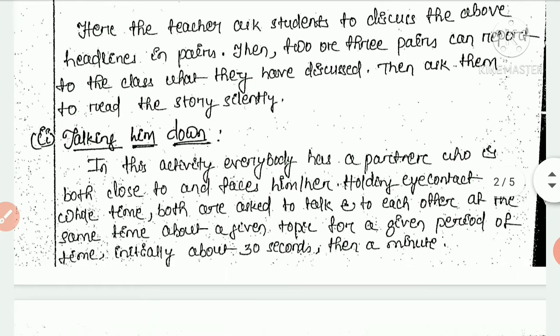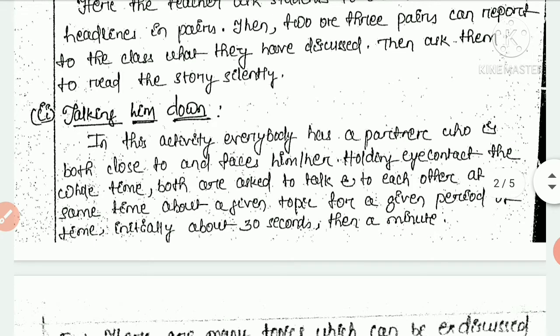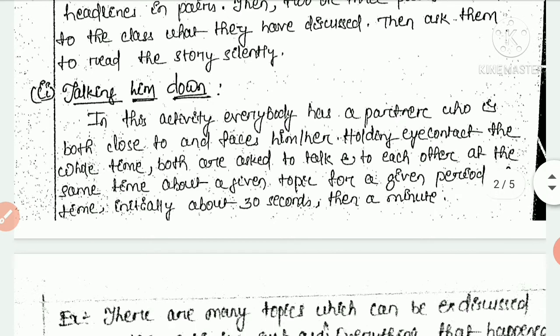Then tucking him down. In this activity everybody has a partner who is both close to and faces him or her, holding eye contact the whole time. Both are asked to talk to each other at the same time about a given topic for a given period of time, initially about 30 seconds then a minute.